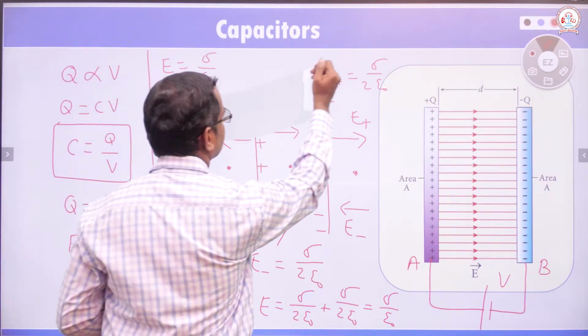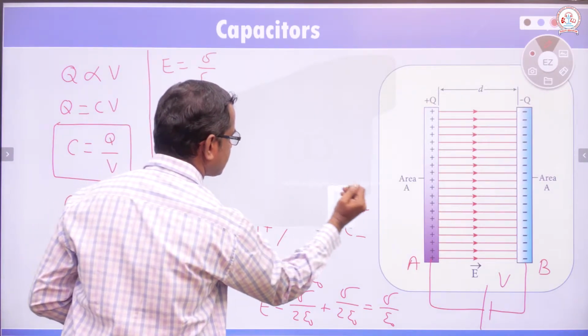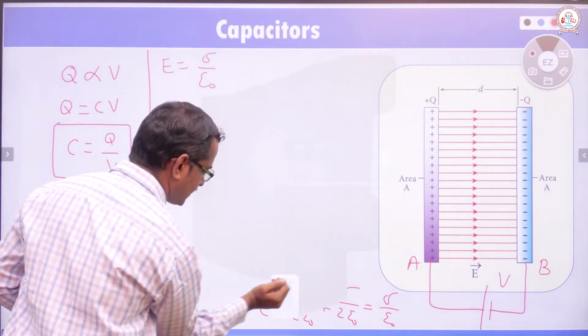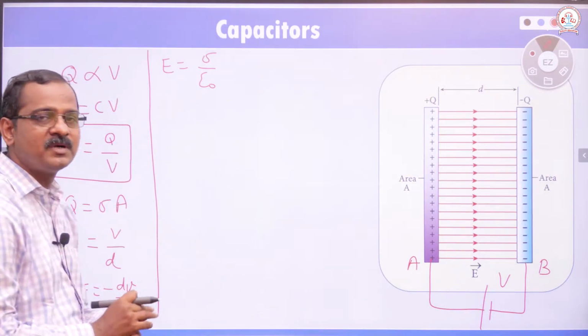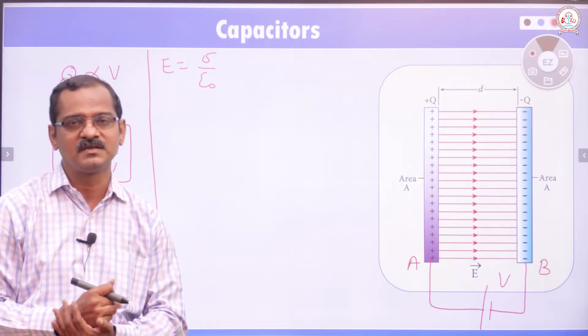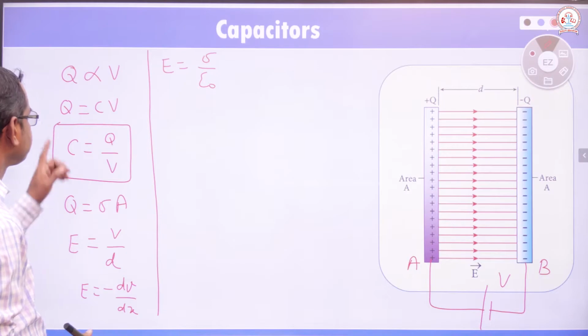We have E is equal to sigma by epsilon naught. E is electric field between the plates and sigma is charge density, that is charge per unit area, and epsilon naught is permittivity of the medium, 8.854 into 10 power minus 12.